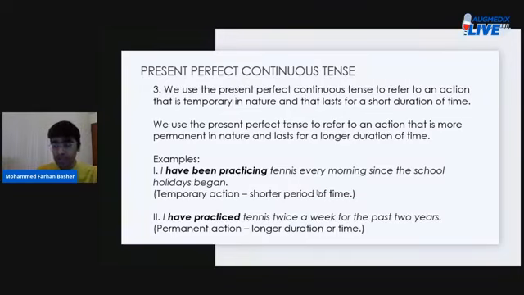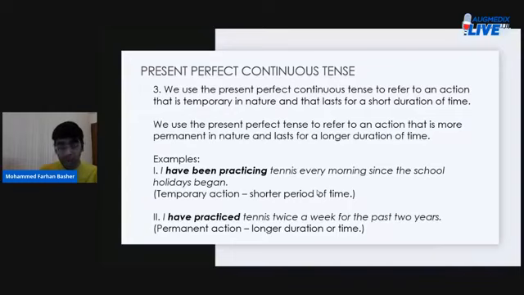Such as, for example, I have been practicing tennis every morning since the school holidays began. Follow this. I have been practicing tennis every morning since the school holidays began. So your school holidays are not going to last forever, right? So the school is going to remain closed until a time in the near future. And since the school is not going to be closed forever, this holiday is very temporary.